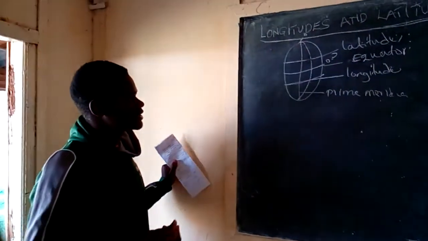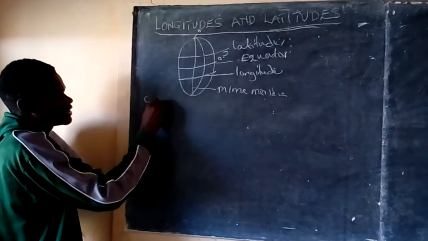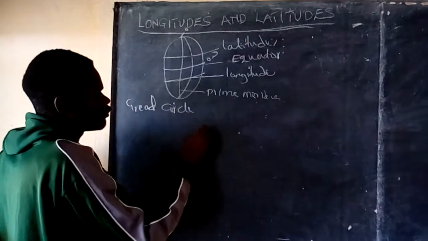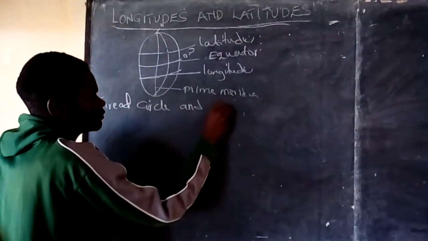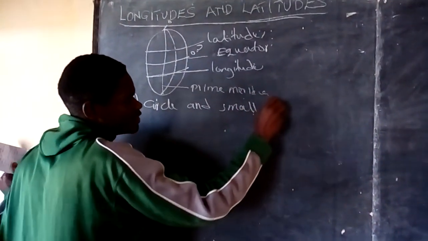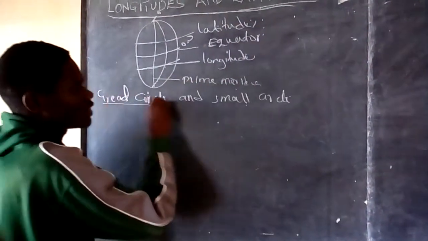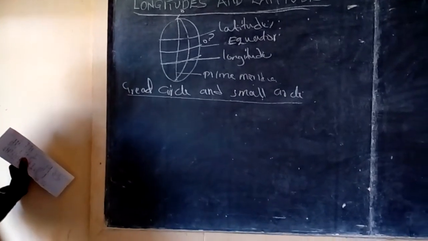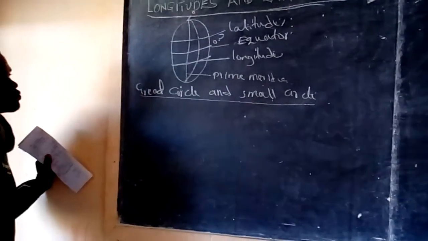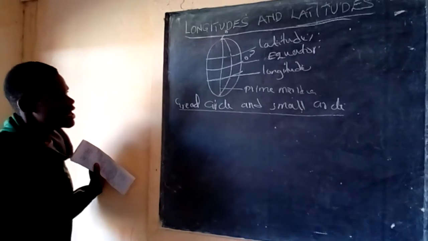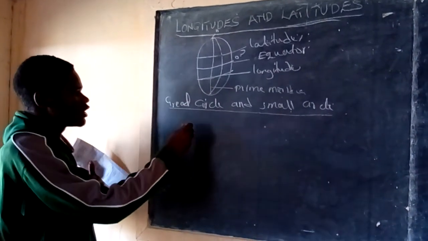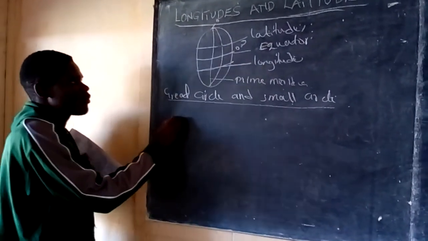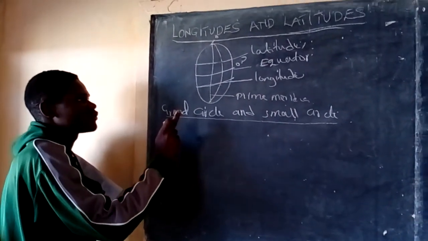Now the next thing we want to discuss is what we call a great circle. We want to know what a great circle and a small circle are in terms of longitudes and latitudes. What is a great circle? A great circle is a circle formed by any longitude or latitude, with a radius equal to the radius of the Earth.